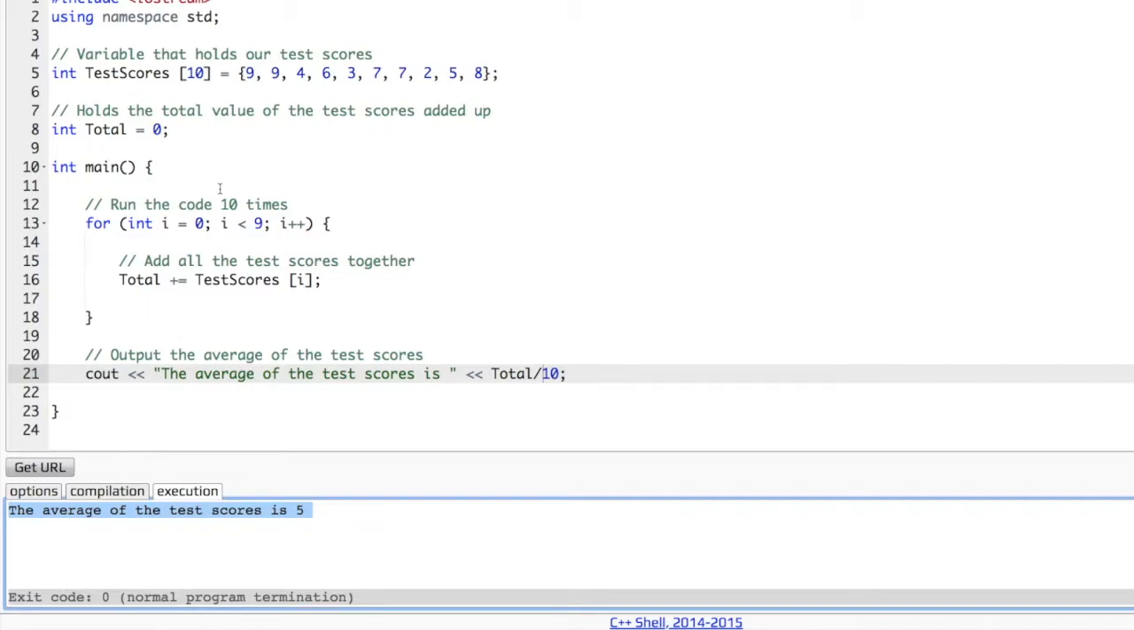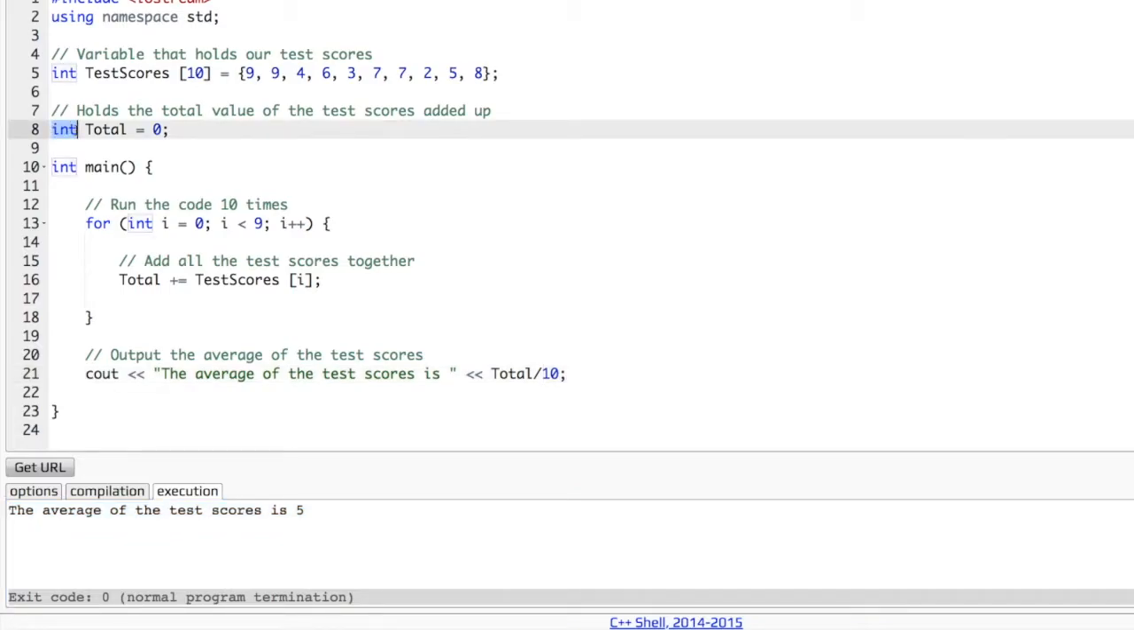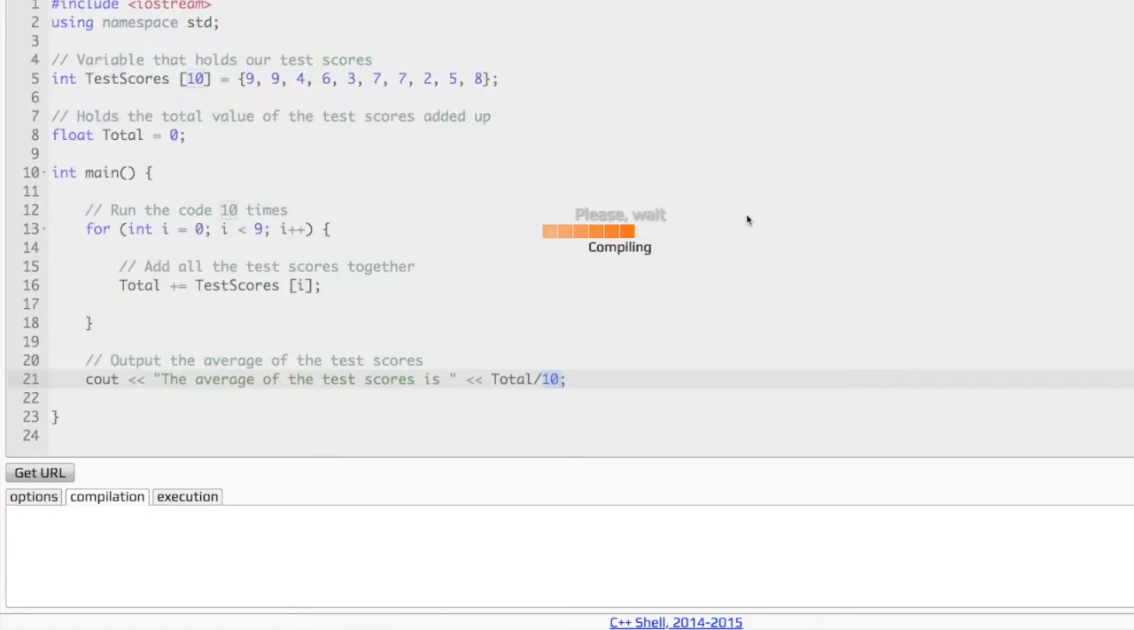Now, that may not seem 100% right. Why? Well, because this is an integer, right? And we want a number more specific. All right, remember, integers are not necessarily specific. Let's use a float for this, okay? Dividing by 10, we may have some remainder left over. So we're going to use a float. It will give us a more precise answer.